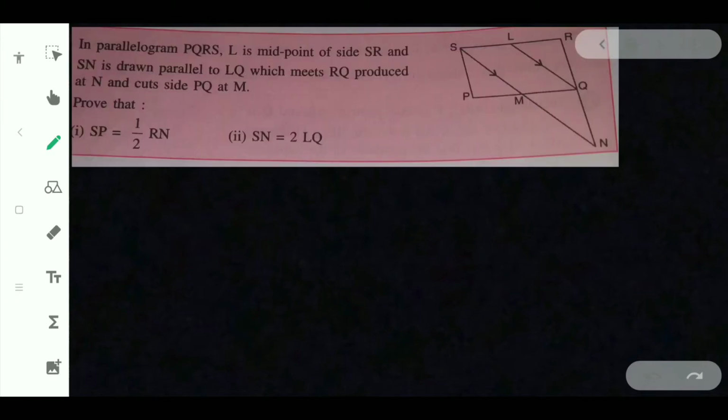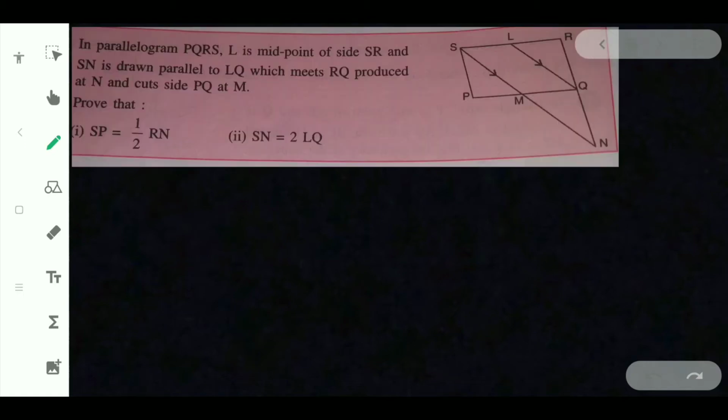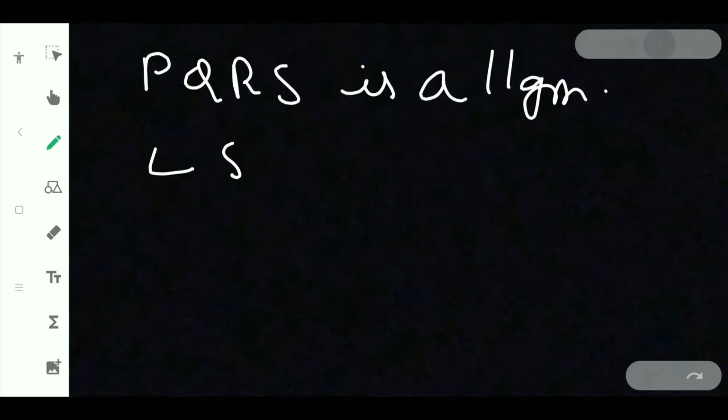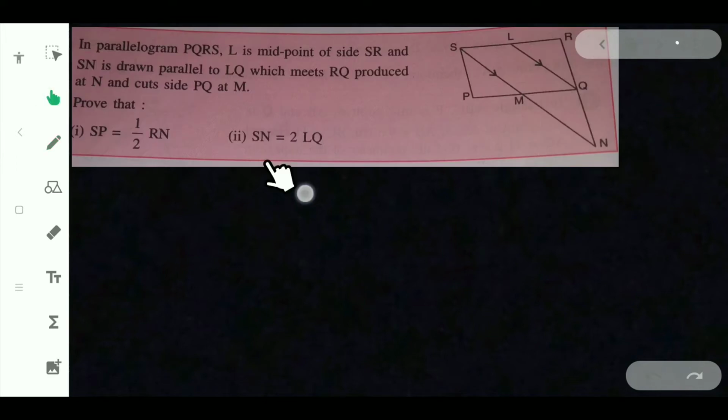So the first information that is given is PQRS is a parallelogram and L is midpoint of SR. So L is midpoint of SR means LS is equal to LR, which is equal to half of SR. As it is a midpoint, both will be equal to half of it.